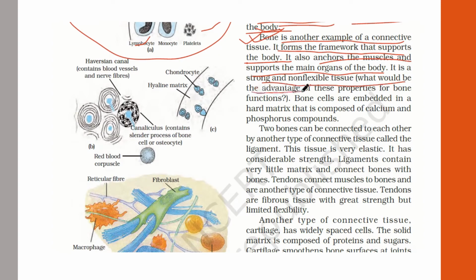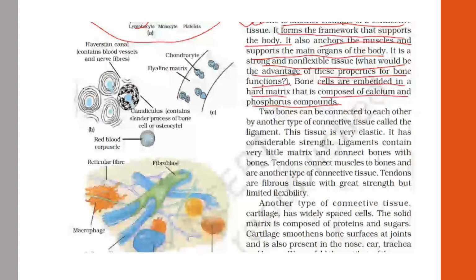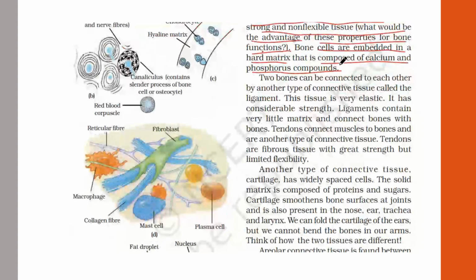And what would be the advantage of these properties for bone functions? Bone cells are embedded in the hard matrix that is composed of calcium, phosphorus and compounds, right? Now this is the bone part. Two bones are again connected to each other with a connective tissue that is called ligament.